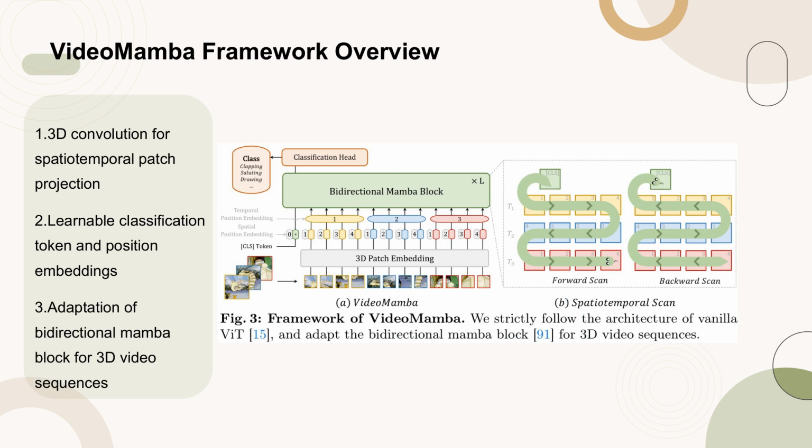Figure 3 presents the framework of VideoMamba, which adheres to the architecture of vanilla ViT and incorporates the bidirectional Mamba block for 3D video sequences. The framework begins with 3D convolution to project input videos into non-overlapping spatiotemporal patches. It includes a learnable classification token and position embeddings to retain spatiotemporal information. The bidirectional Mamba block is adapted to enhance the model's capacity for 3D video understanding.